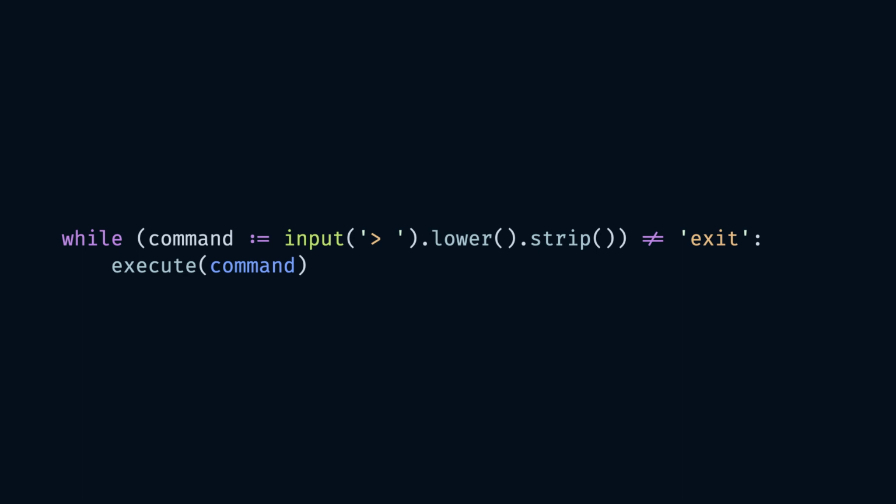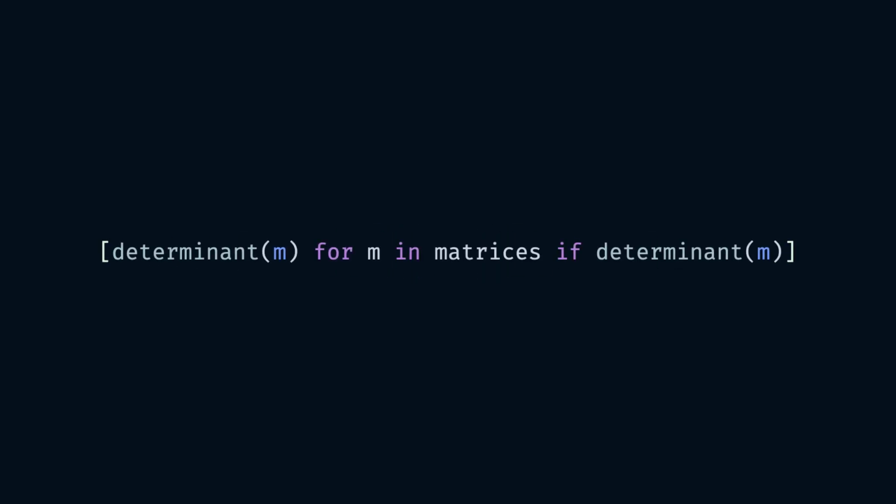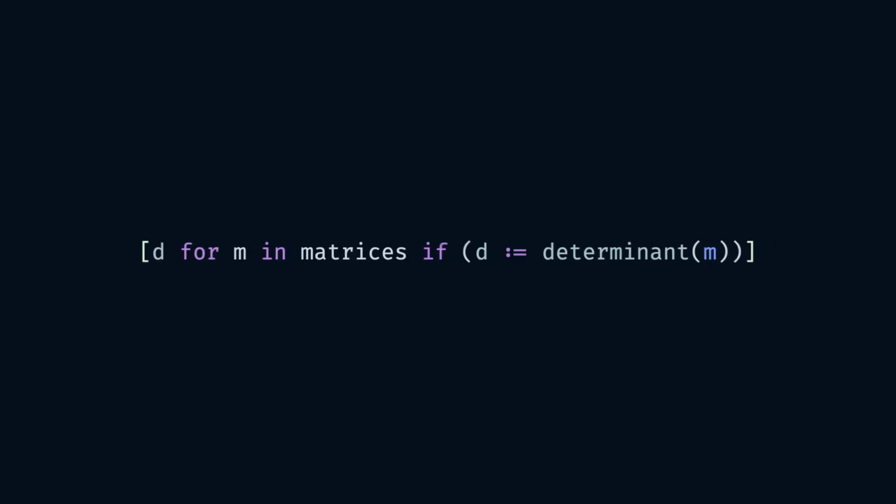I'll get to the arguments in a bit, but let's look at some other use cases where this can actually save some computation. List comprehensions. Say you have a list of matrices and you want to have the determinants of all the matrices whose determinants are not 0. It's fair to assume that calculating a determinant is a costly operation, but it's repeated. We could save some time by storing the computed value inside another variable using the Walrus and having that in the append part of the comprehension. Again, mindful of the brackets. You can refer to the docs for more meaningful examples.